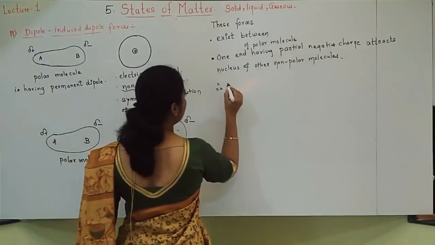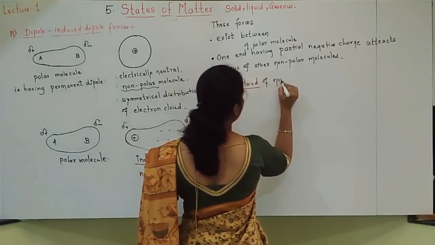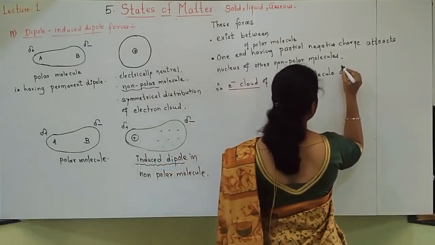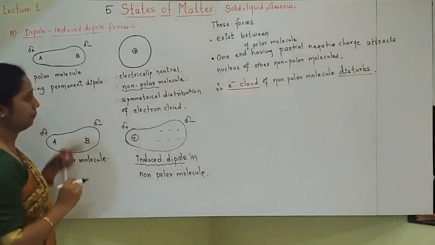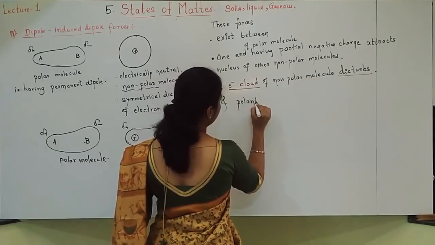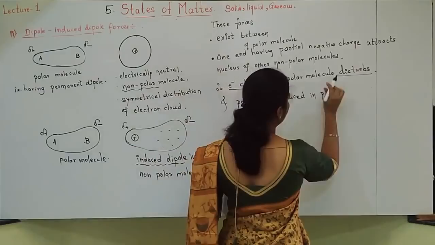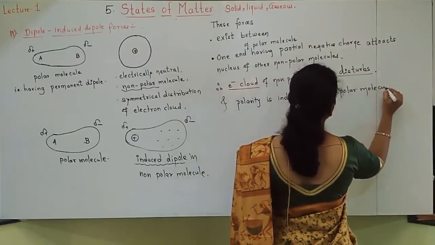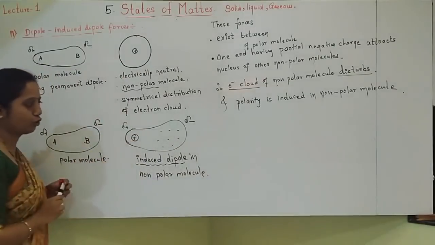Therefore, the electron cloud of the non-polar molecule gets disturbed, and polarity is induced in the non-polar molecule. Okay, the diagram you should draw.